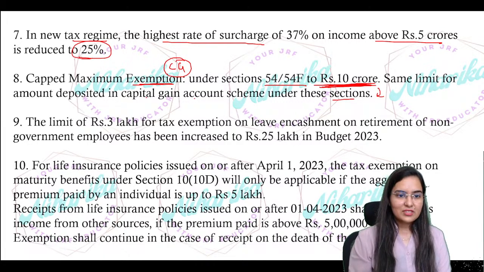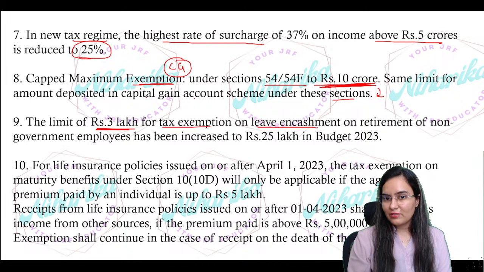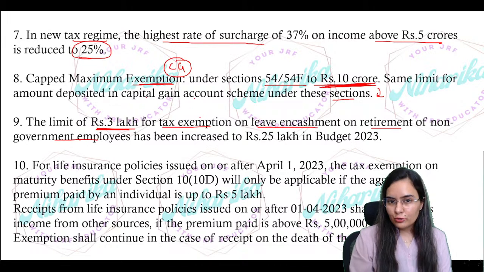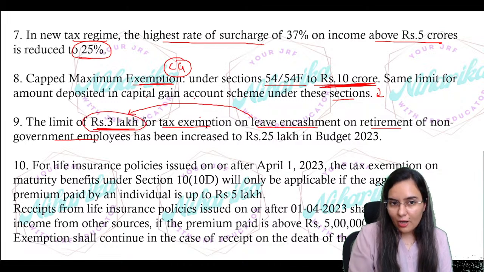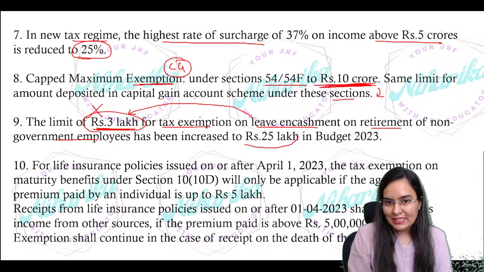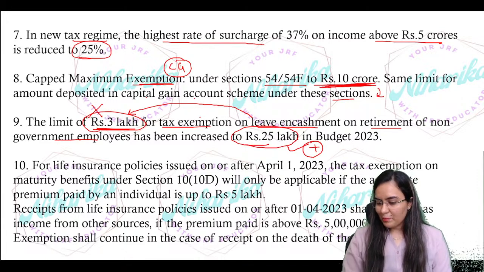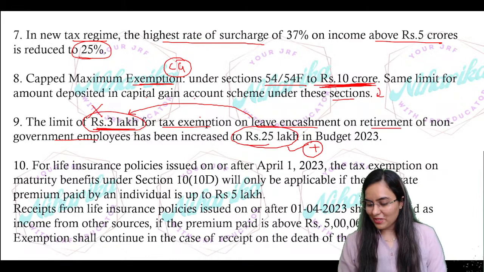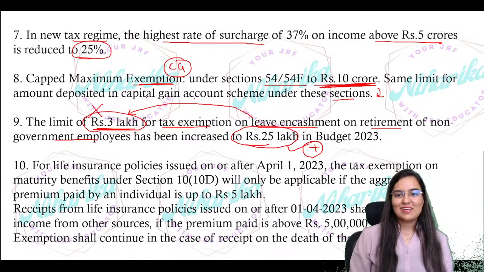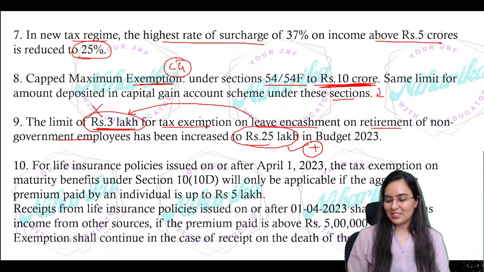Okay, now next one, the limit of 3 lakh for tax exemption on leave encashment on retirement of non-government employee. Previously, I'm sure you have written in your notes that the leave encashment limit was 3 lakh rupees. Now, it has been increased to 25 lakh rupees. Okay. Now, previously 2 to 5 crore was 25, and now more than 5 crore will also be 25%, right?